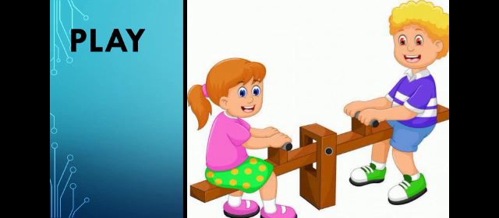Now you can see in this picture there are two children, one girl and one boy, and they are sitting on the swing. So they are swinging and they are playing. The word is play, so play is also a verb. They are happy and they are enjoying. They play. The word play is also a verb.